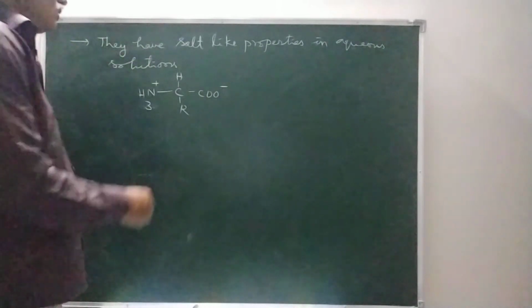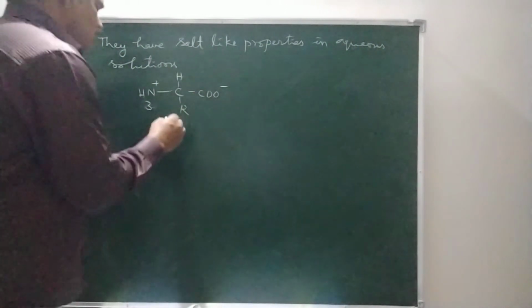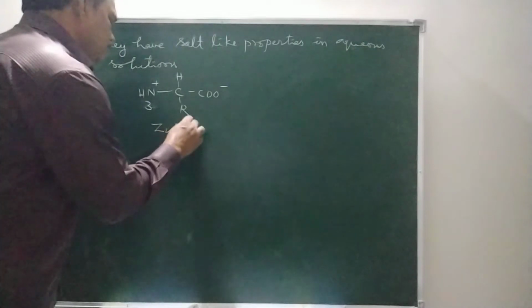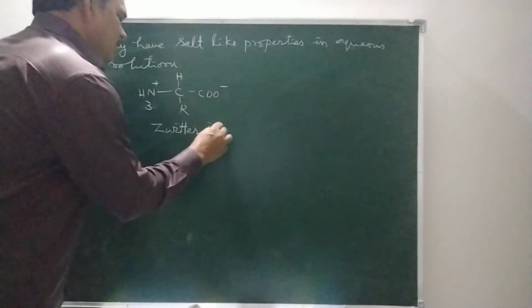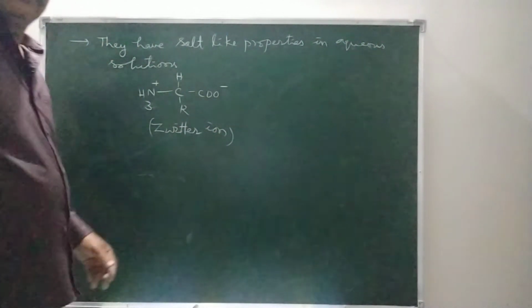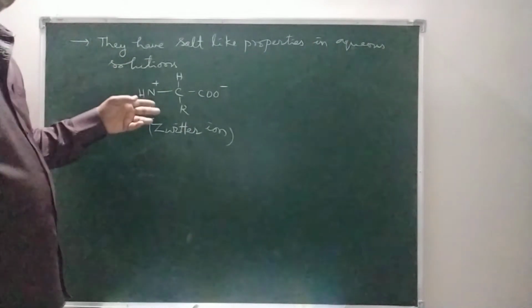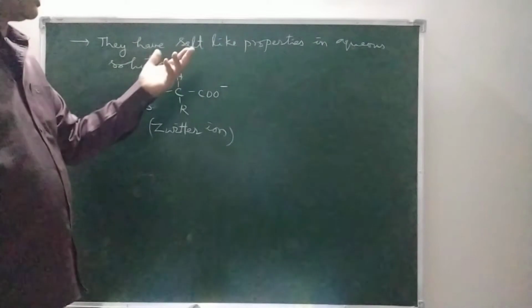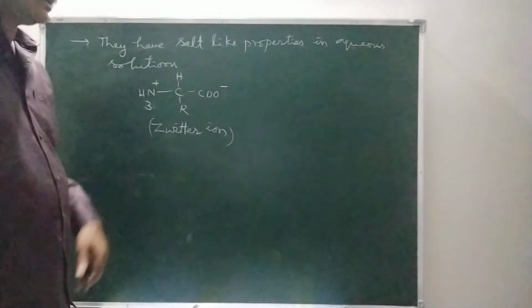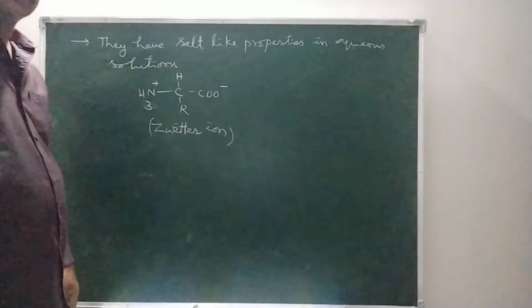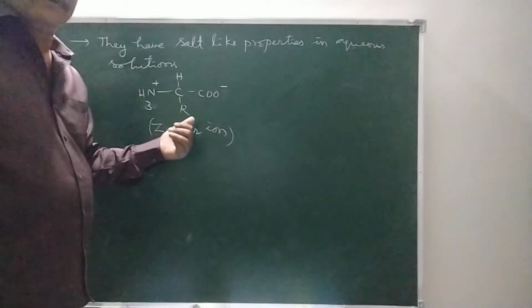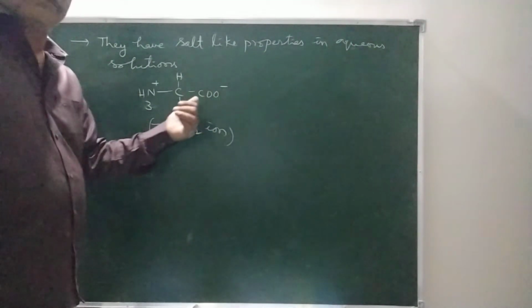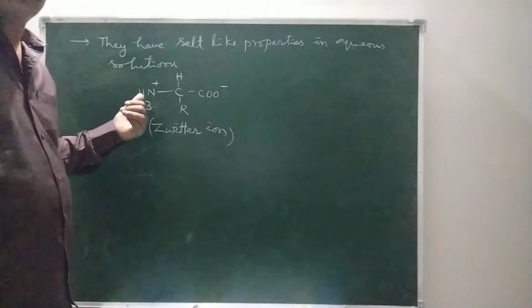This is called a Zwitter ion. As an amino acid has a Zwitter ion like structure, it shows salt-like properties in aqueous solutions. Why does it exist as a Zwitter ion? This is due to the transfer of a proton from the COOH group to the NH2 group.